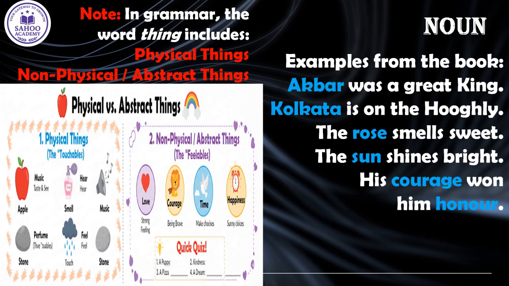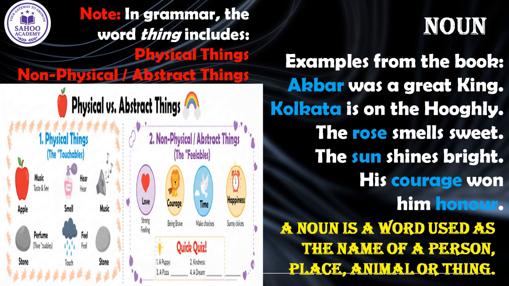And second, non-physical or abstract things. These are ideas, feelings or qualities we can't perceive with our senses, but we can think and speak about them. Words like courage, honor, love or time fall into this category. So a noun is not just about tangible objects, it names everything in the world, both visible and invisible. Clear? Now let's go to the next slide.